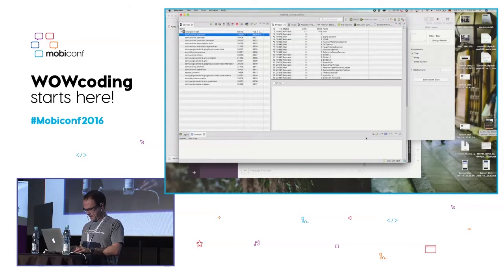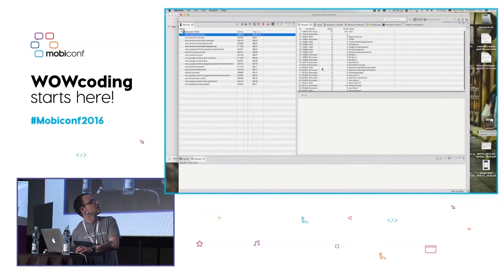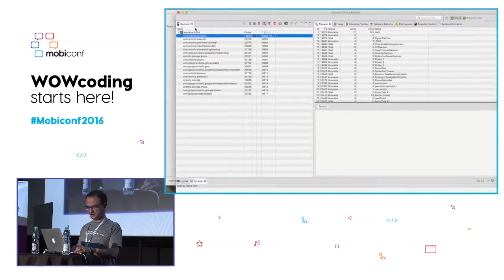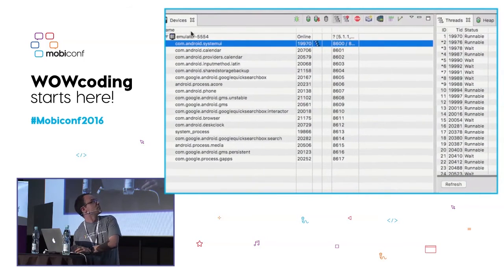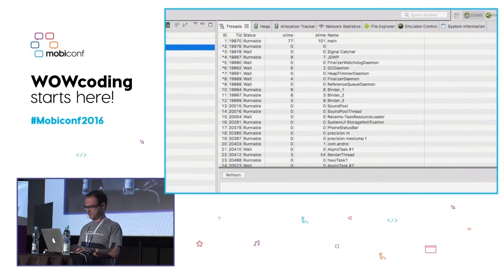Yeah, so the Android Device Monitor, if you develop for Android, that should be one of your best friends. It's pretty much one of the tools we can use to develop our application. We can see here on the left side the devices that are actually connected to ADB. Those are the processes that are actually being debugged. And here on the right side, we have a few options to debug our software.